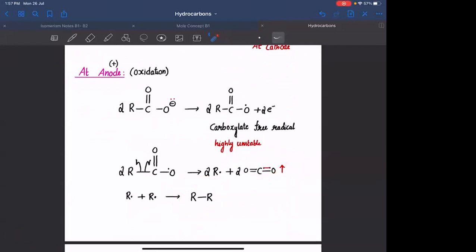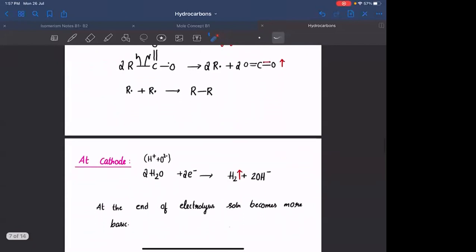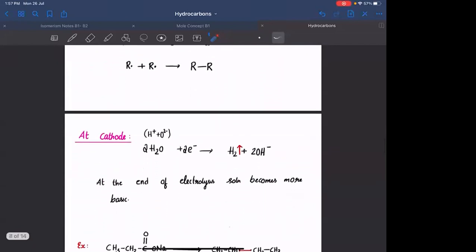At cathode, you need to have reduction. We have Na positive cation. Na positive का reduction नहीं होगा because Na is a very active metal. If it is a very active metal, it will not have any tendency to accept the electron. Okay. सिस्टम में you have water also. उस water का आपका reduction होगा.